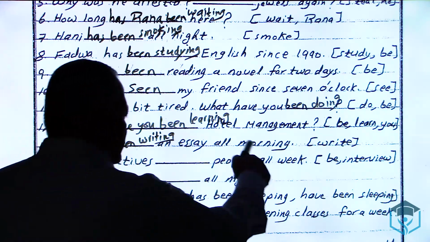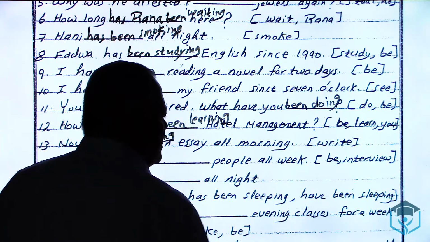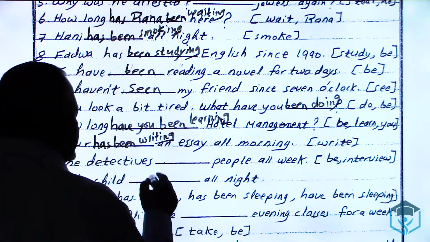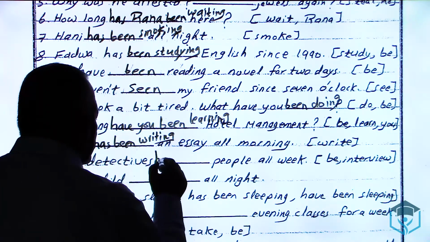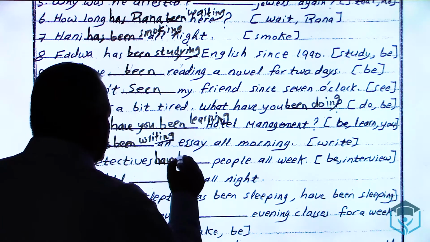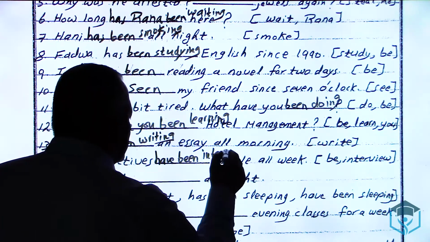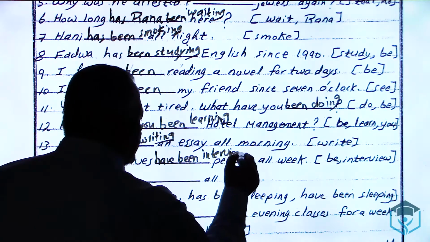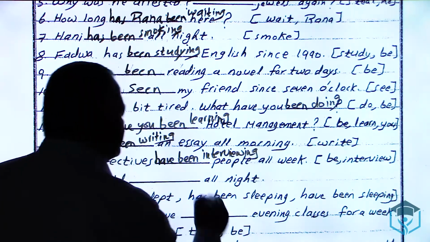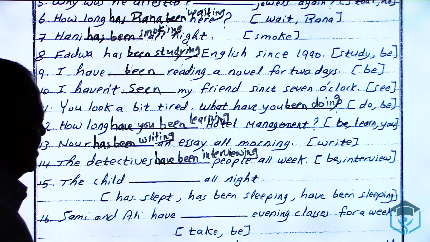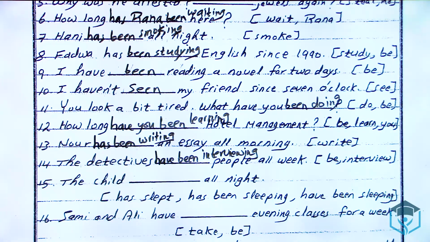We tell you all morning, all week, all night, and so on. Be, interview. The detectives, plural, have, then been, have been. Then interview, verb 1, to which we add ing, interviewing. The detectives have been interviewing people all week.